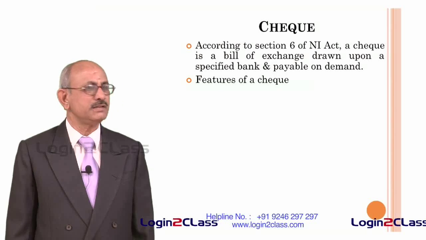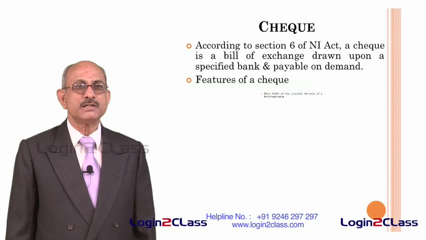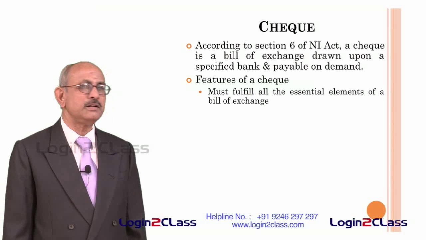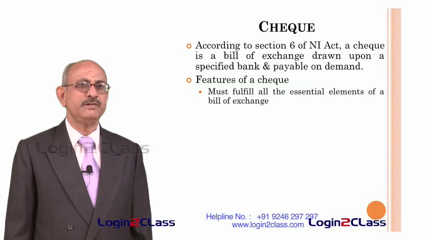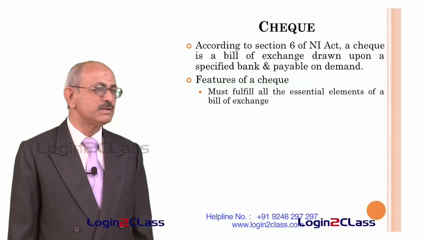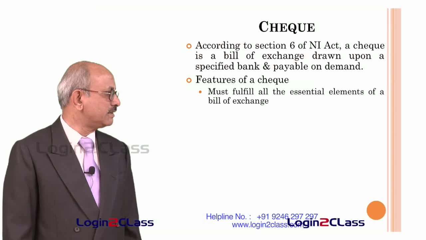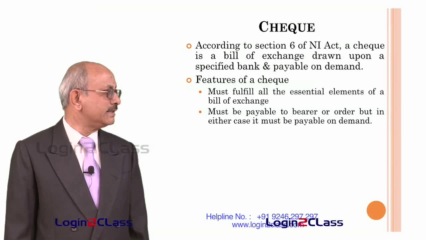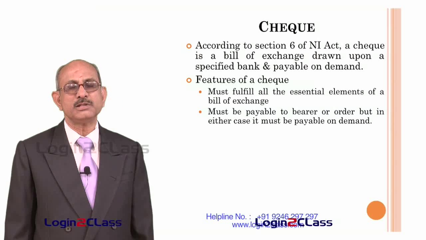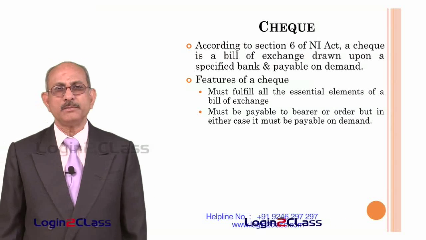So the features of a check are as under. First of all, it must fulfill all the essential elements of a bill of exchange. That means since it is a bill of exchange, whatever we discussed in respect of a bill of exchange must all be present in the case of a check also. It must be payable to bearer or order, but in either case it must be payable on demand. It must be payable on demand, not at a particular date.